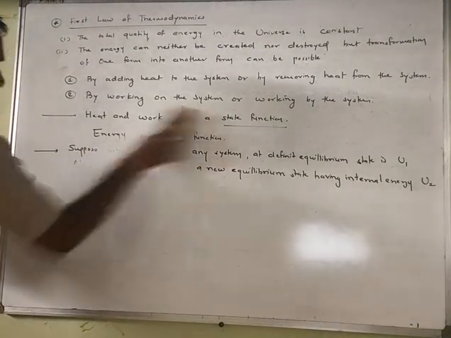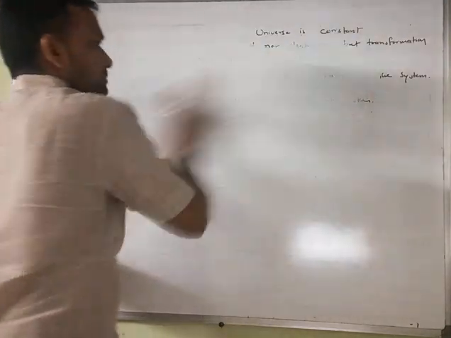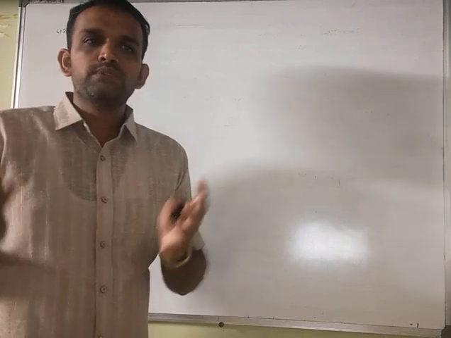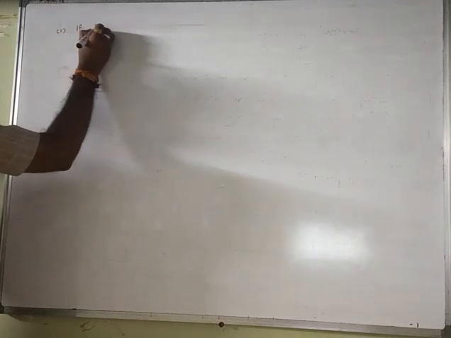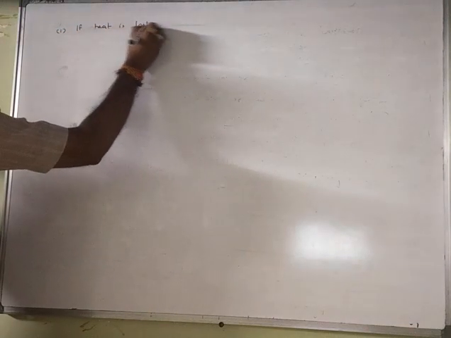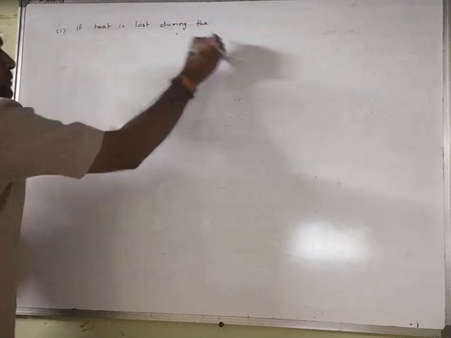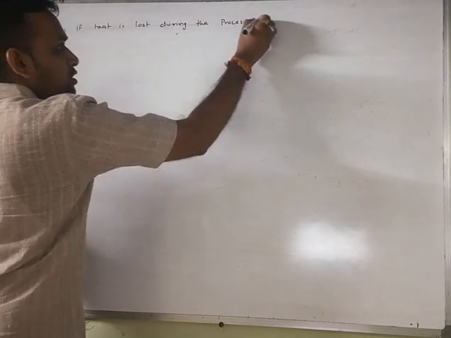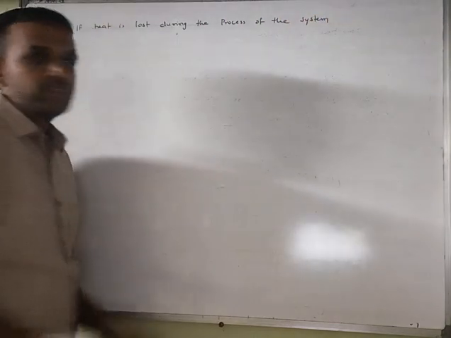Now next, that is all about the first law of thermodynamics. Let us see the first point. There are 4 different points. If heat is lost during the process of the system, then the value of Q is negative.